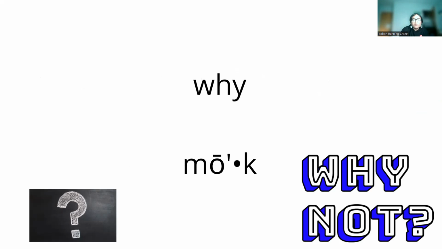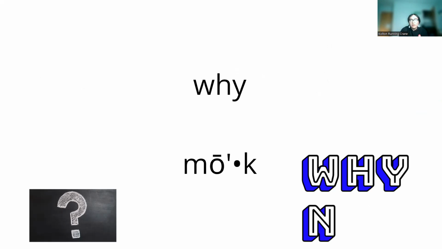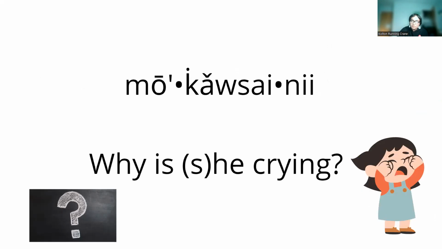The next question word is the word for why, which is mo. An example is Mo ka saint ni, which is like saying why is she crying?